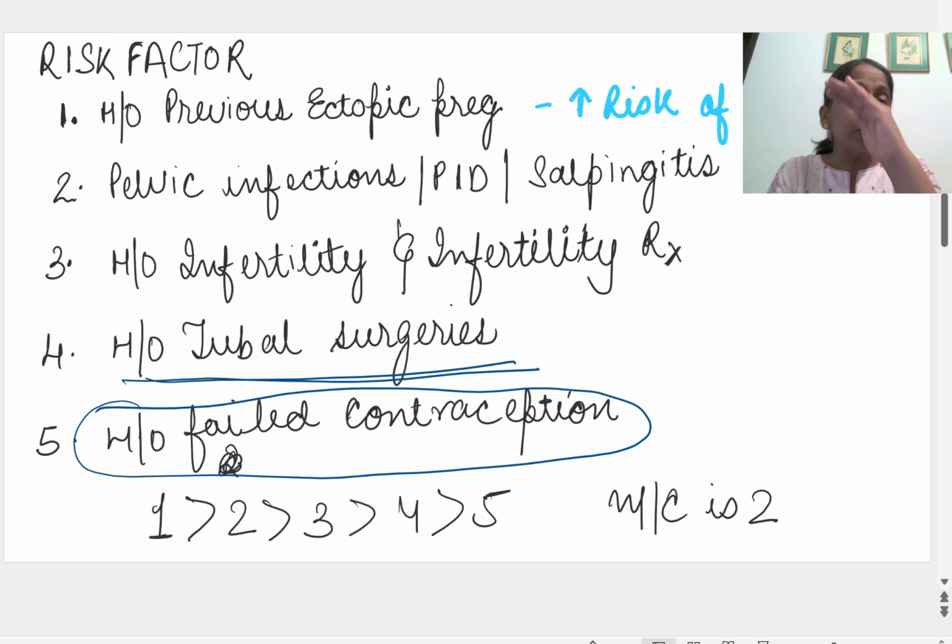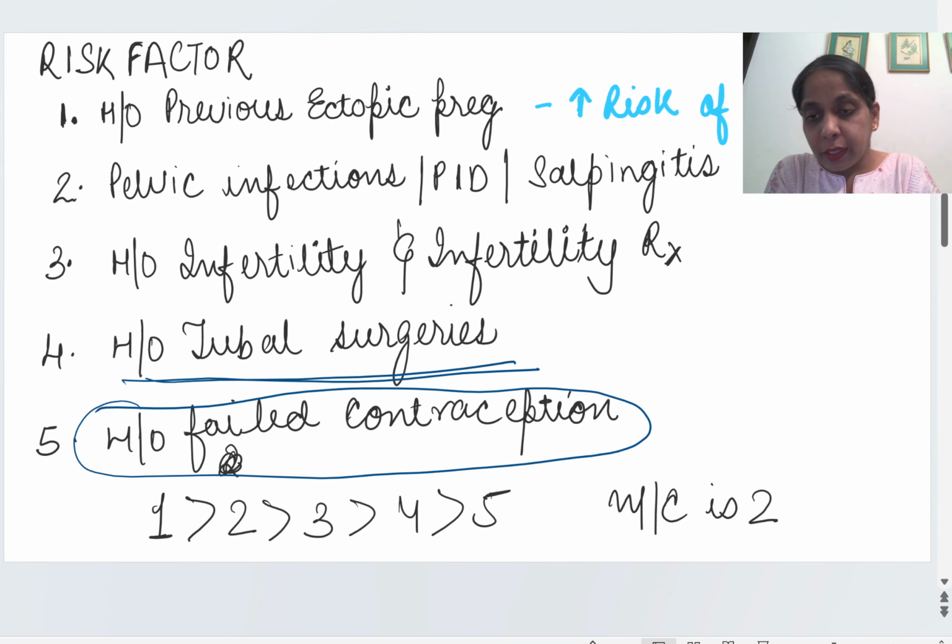Okay. So for these risk factors, all the tubal problems you will rule out. On the top, you will rule out if the patient is not primary. You will rule out whether there is any history of previous ectopic or not. Out of these, previous ectopic will only be in the second gravida, third gravida. The most common is pelvic infection, because in a primary gravida, if there is pelvic infection, then ectopic will occur. That primary gravida patient will not give you the history of previous ectopic. And out of these, the least important is history of failed contraception, whether it is copper T, whether it is combined oral contraceptive, anything.